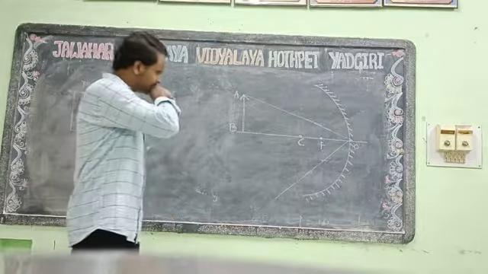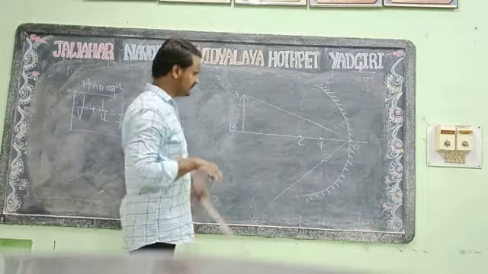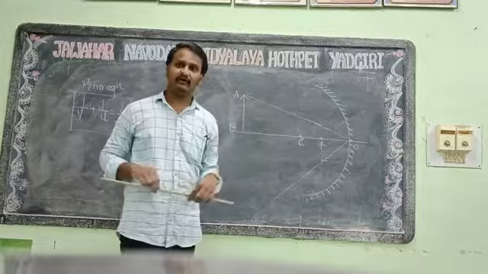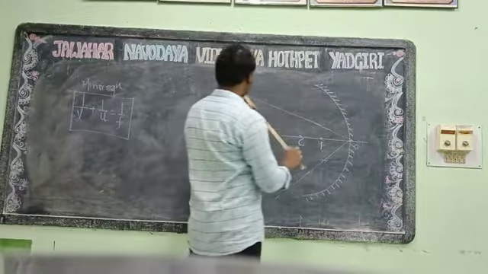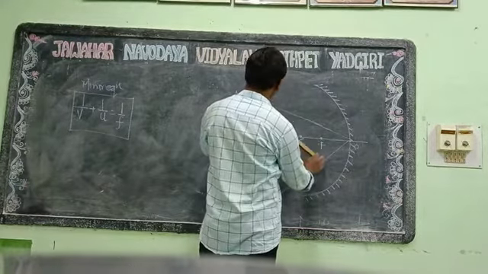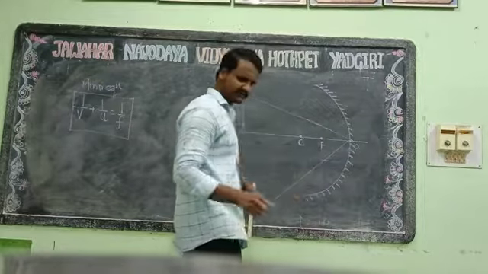Okay, clear? Now we will take another ray. Let's consider another ray that is coming and passing through the center of curvature.